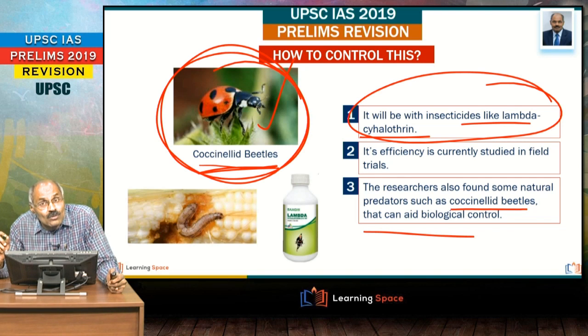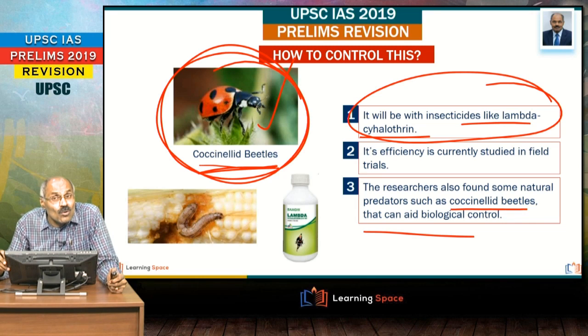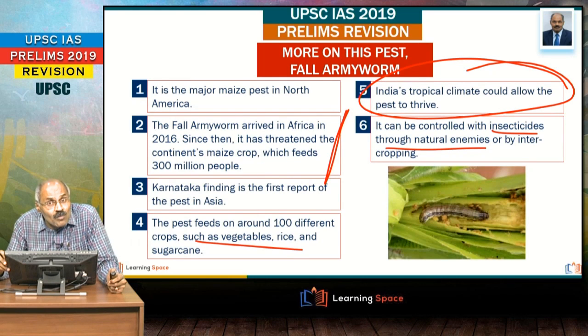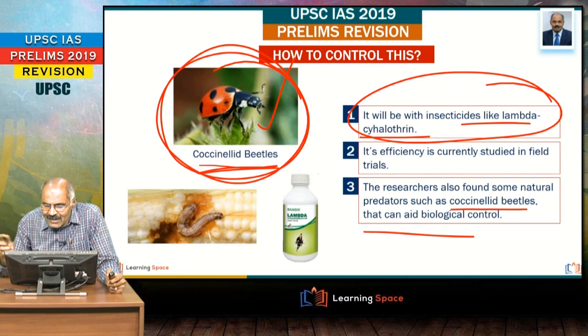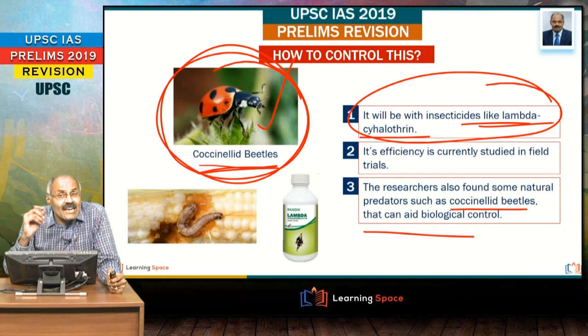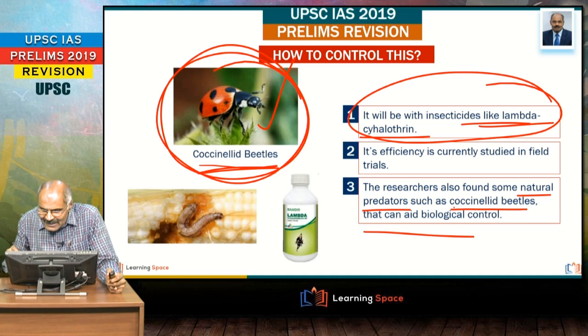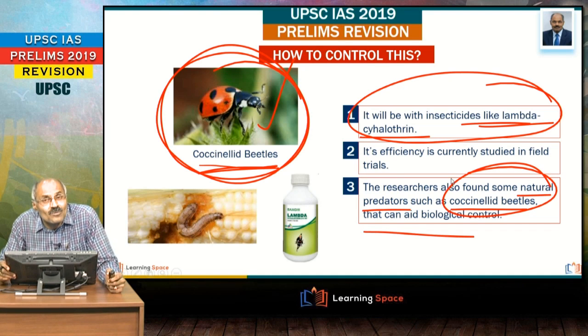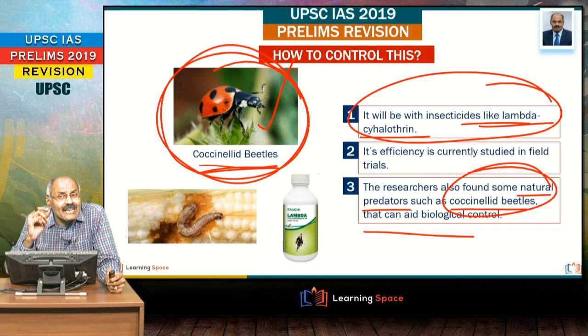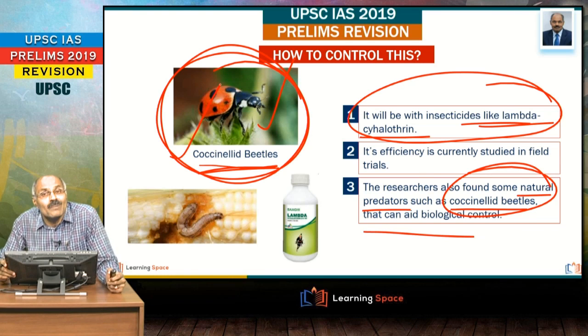Right friends, this is about fall armyworm. It is the maize pest of North America. It spread to Africa. Now it is spreading in India. It can affect a number of crops like sugarcane, rice, vegetables, maize, like that. And there are options. One is basically insecticide. Then the second important aspect is natural predators. One such natural predator is this coccinellid beetle, please don't forget. And when natural predators are used, that is biological control, and this is one such example, don't forget.